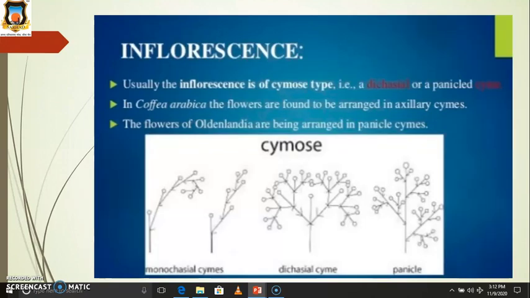Then inflorescence. Usually the inflorescence is cymose, but within cymose types, different types of inflorescence take place in this family, like monochasial cymes, dichasial cymes, and panicles. Here is a snapshot of monochasial cymes, then dichasial cymes and panicles. In Coffea arabica, the flowers are arranged in axillary cymes.